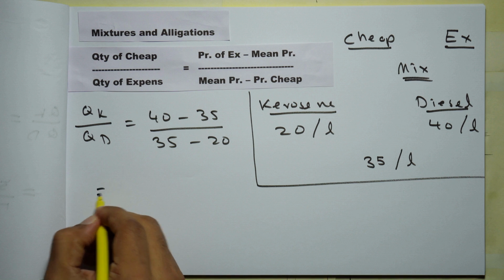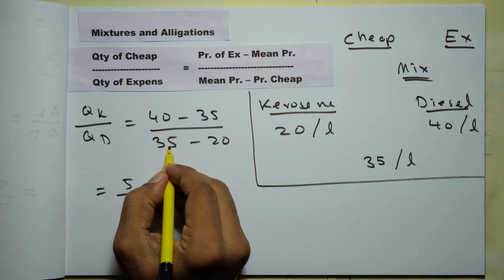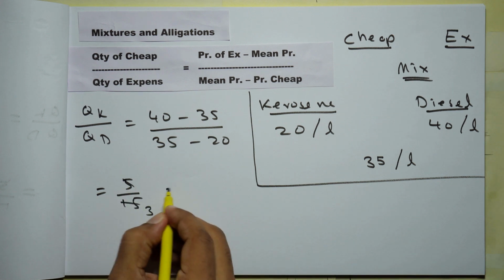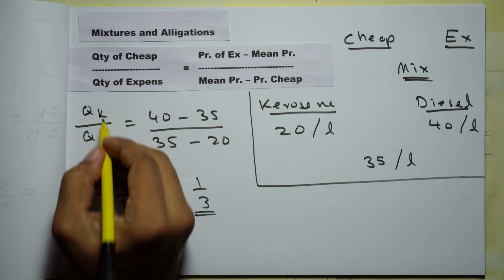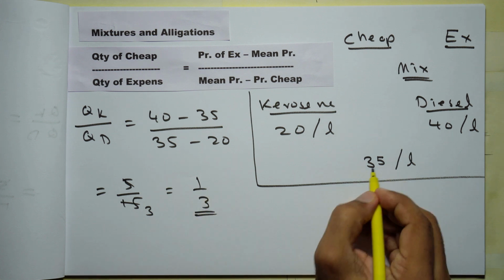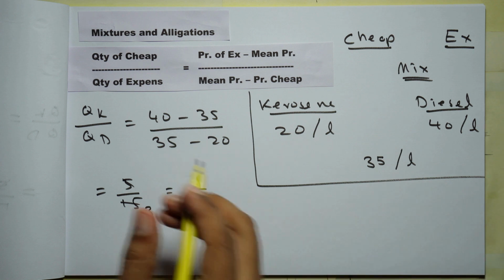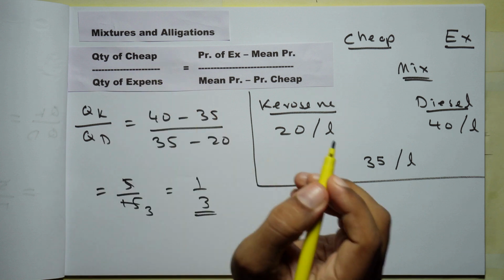So the required ratio is obtained as 40 minus 35, 5; 35 minus 20 is 15. 5 divides 3 times. So 5 is to 15 is same as 1 is to 3. So kerosene and diesel should be mixed in the ratio 1 is to 3. Then you will get a solution that costs 35 rupees per liter. So just substitute into this equation and you will get the ratio in which they should be mixed.